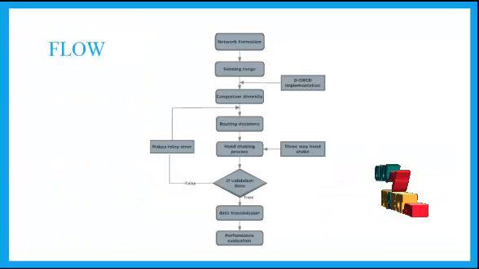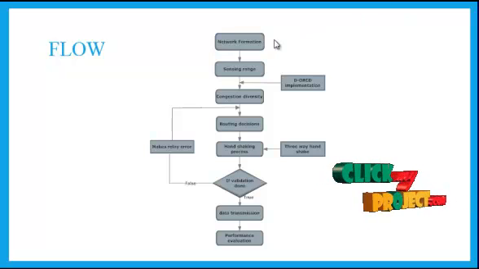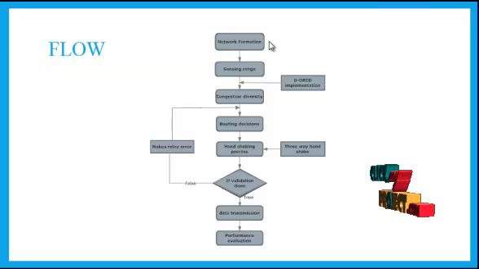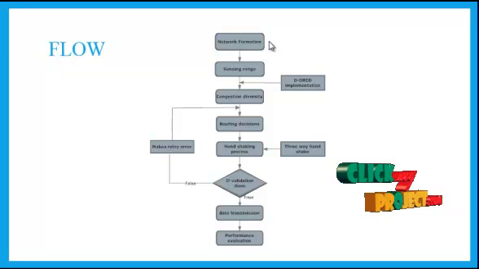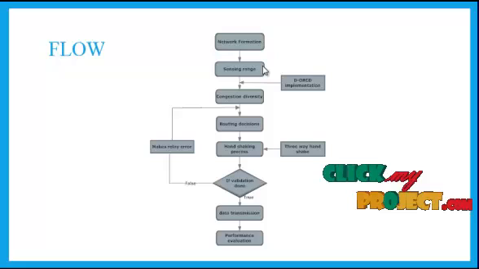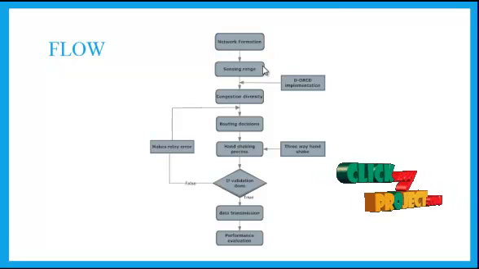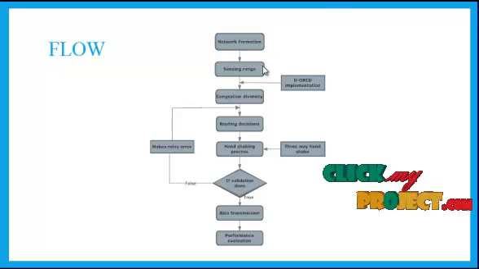Let us see the flow of our project. First, we have to form the network. This consists of a number of nodes, that is our sensor nodes as well as the routing nodes, that is the source and the destination node. We have to sense the range, that is, in our project we have to sense a range up to 200 or 250 meters.